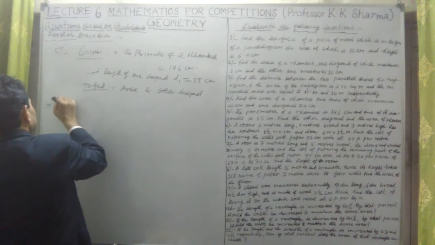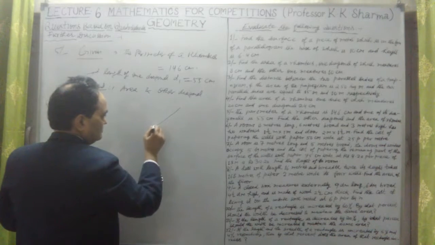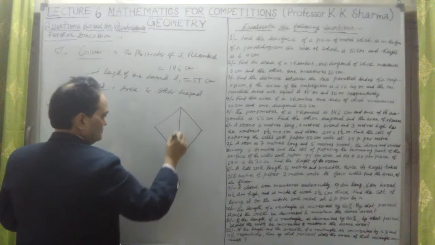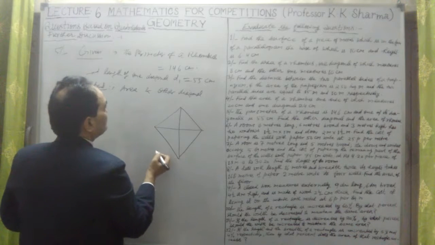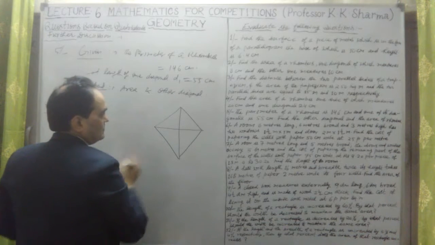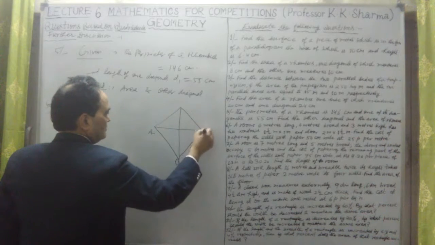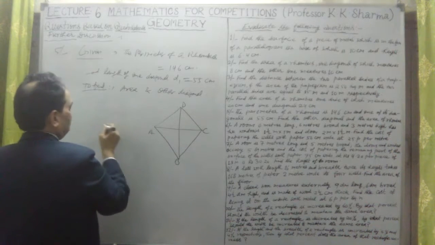Solution. Now try to understand again. In a rhombus, sides are equal. So one side is not given, but the perimeter is given. This is A, B, C, D. Perimeter is the sum of all the sides.